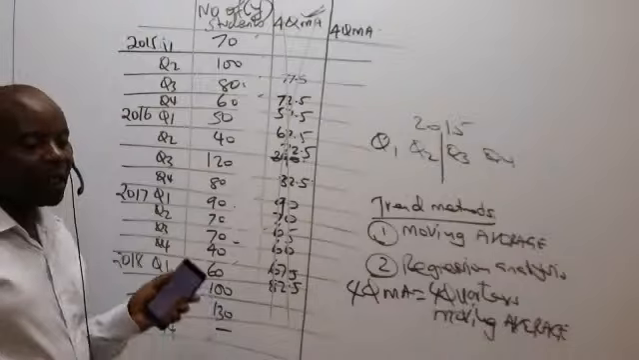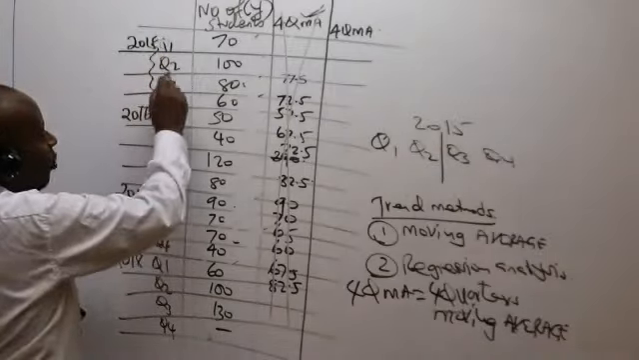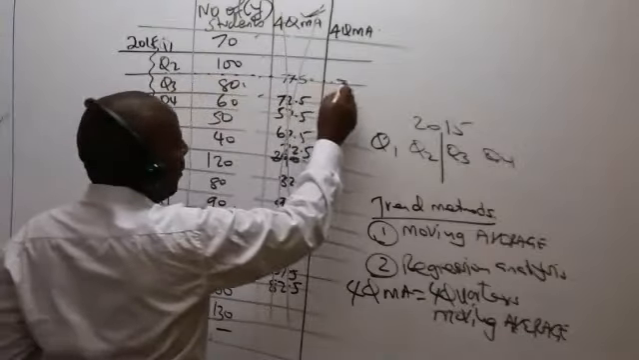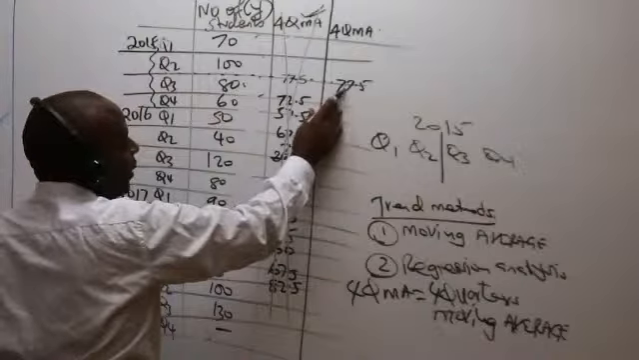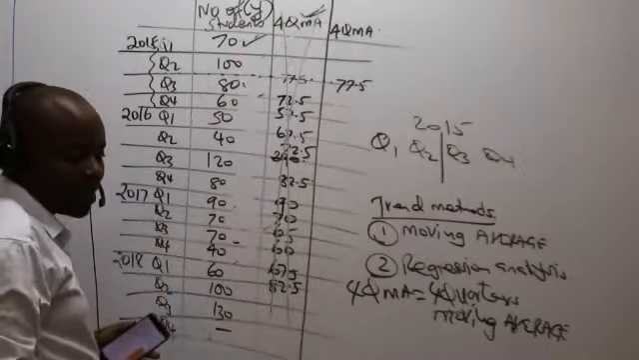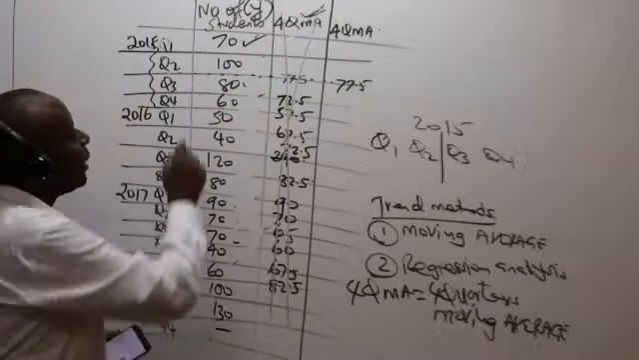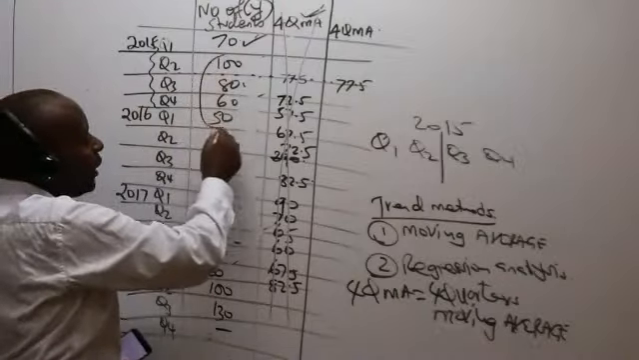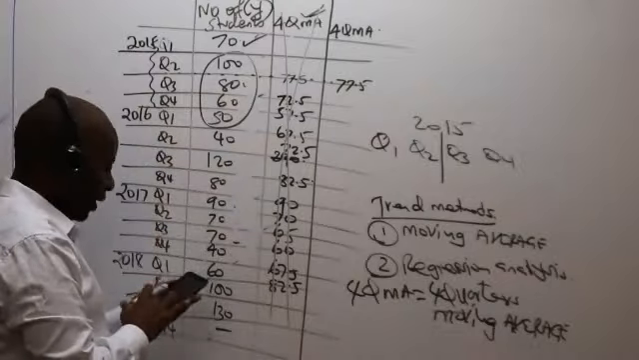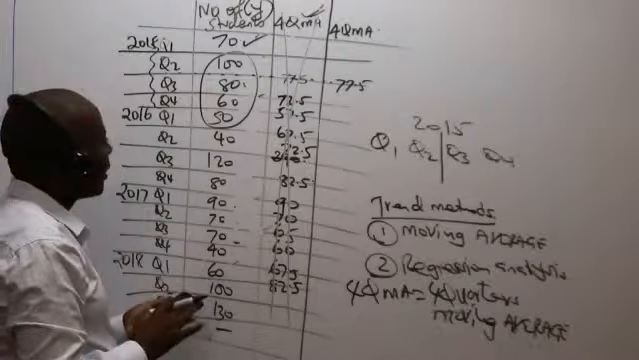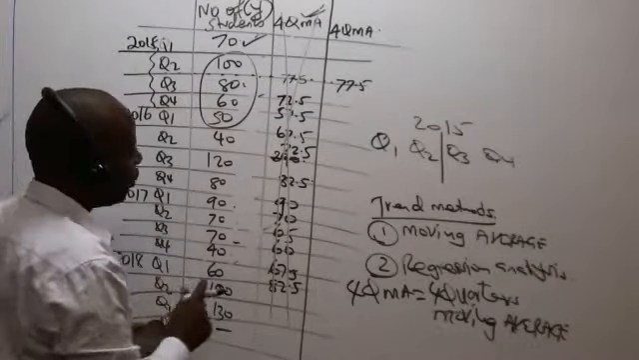Where do I write this 77.5? At the middle of the 4 quarters. Middle of the 4 quarters is here, so I'll write 77.5. Every time I get a moving average, I must tick the topmost figure. Then we move on and take the next 4: 100 plus 80 plus 60 plus 50, divided by 4, which gives me 72.5.